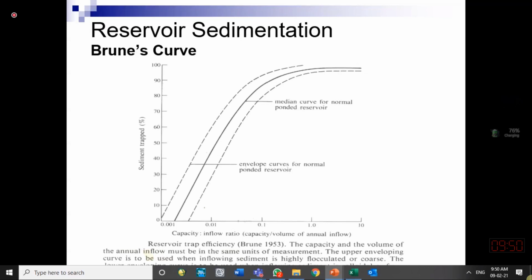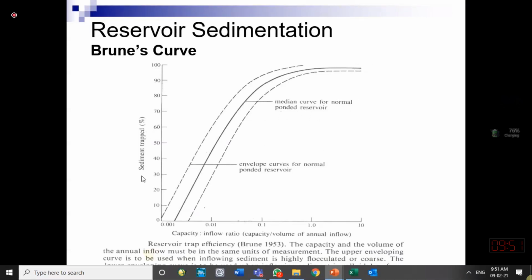This curve has been made from the experience of several reservoirs' trapping efficiency. They have actually studied tens of reservoirs. They saw how much flow is coming to the reservoir, how much sediment is coming to the reservoir, how much is trapped inside, and how much is released downstream. So using those data, they have proposed this line, which they call the median curve for normal ponded reservoirs.